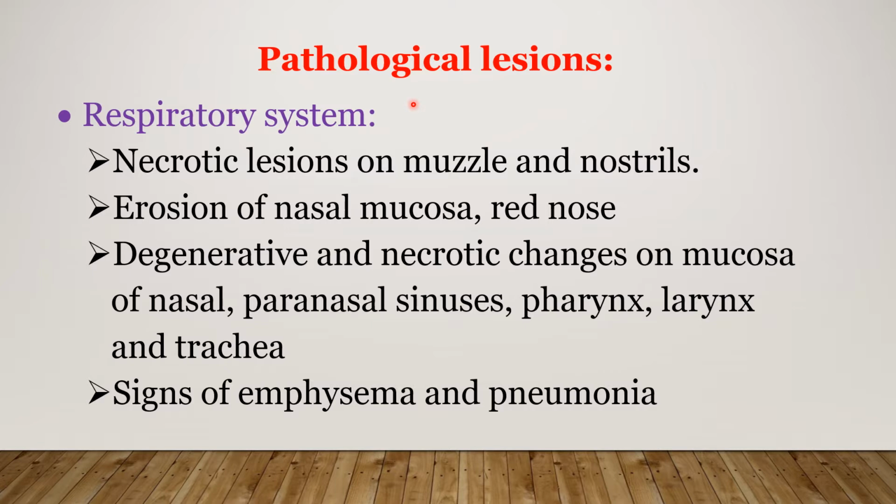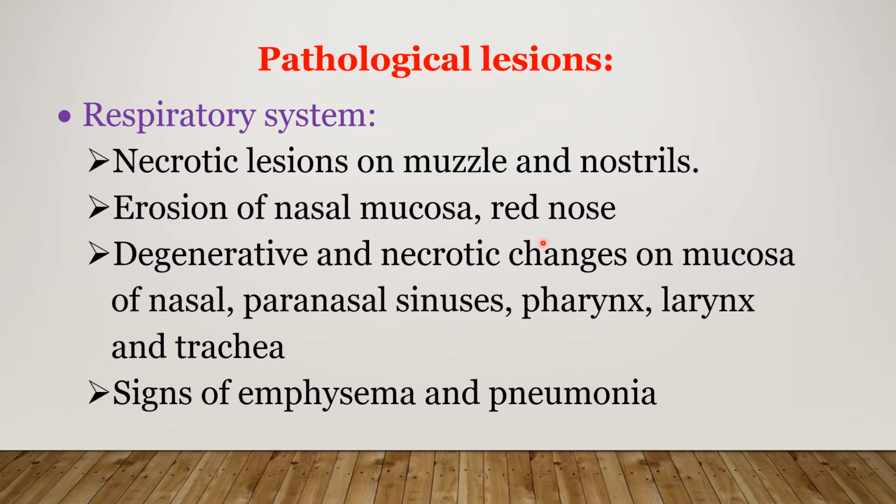First, we'll see the pathological reasons in the respiratory system because there is a respiratory form of IBR. The clinician can find necrotic lesions on the muzzle and nostril. Characteristic: erosion of the nasal mucosa, and it becomes very red, so the name red nose is given.